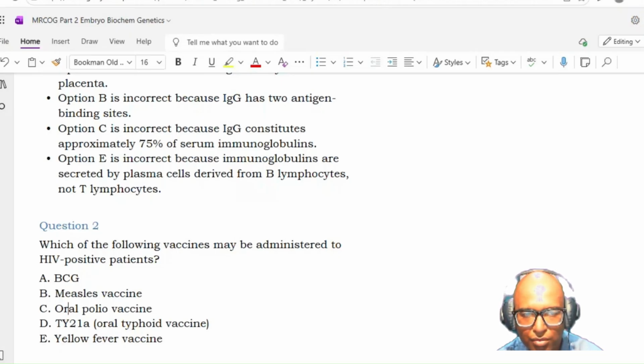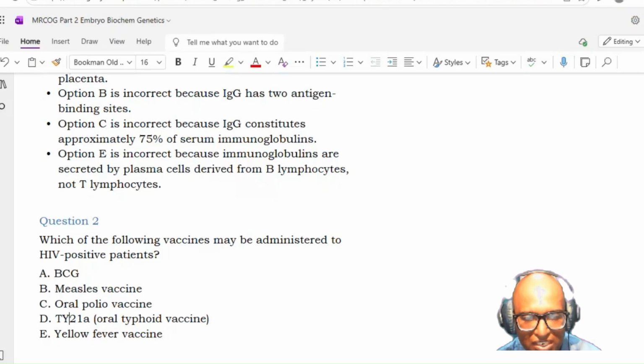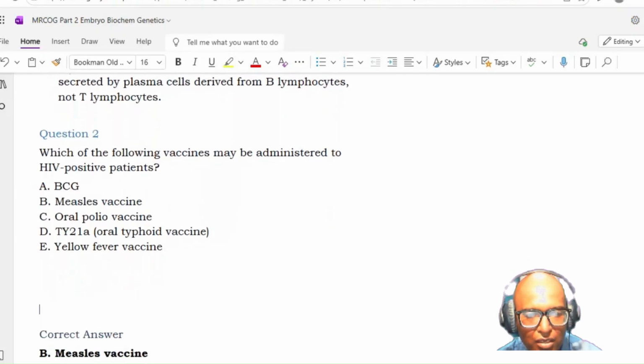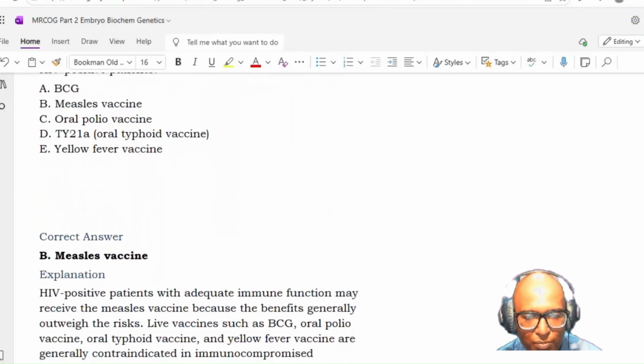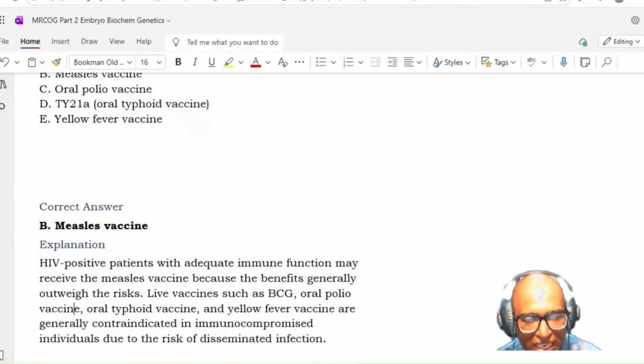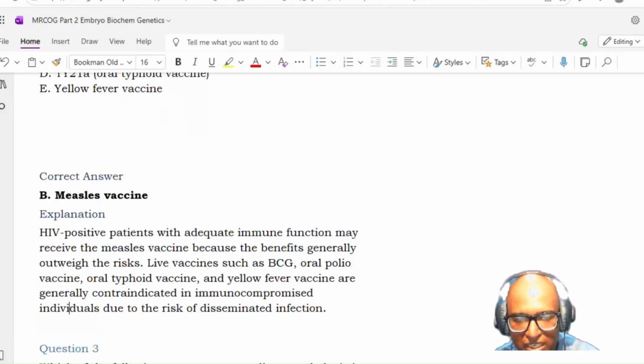No. In immunocompromised patients, generally we don't give live vaccines, but the only vaccine which can be given is measles. HIV positive patients with adequate immune function may receive the measles vaccine because the benefits generally outweigh the risk. Live vaccines such as BCG, oral polio vaccine, oral typhoid vaccine, and yellow fever vaccine are generally contraindicated in immunocompromised individuals due to the risk of disseminated infection.